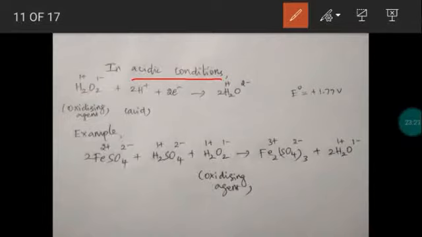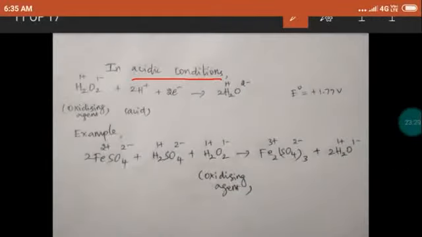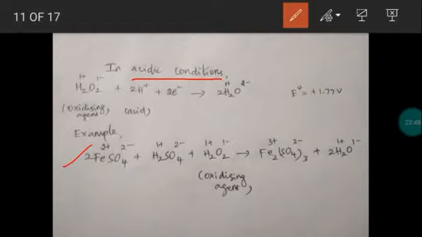If the reaction is taking place in acid medium, oxidation will take place. So in acid medium, a substance will undergo oxidation in the presence of hydrogen peroxide. For that, you may observe this reaction. We have taken ferrous sulfate, FeSO4.